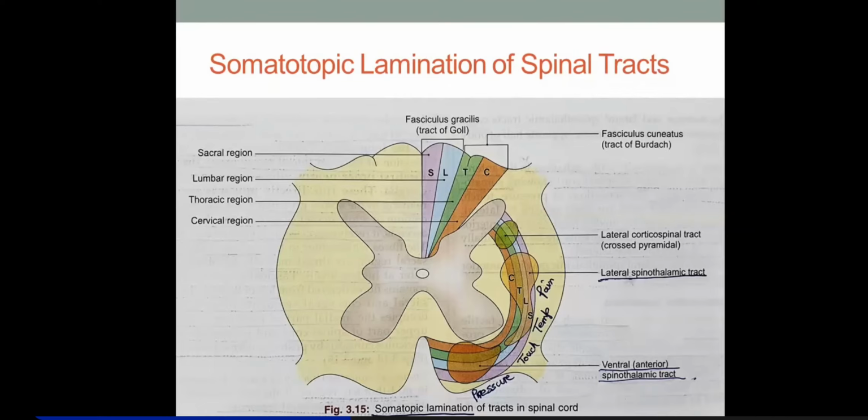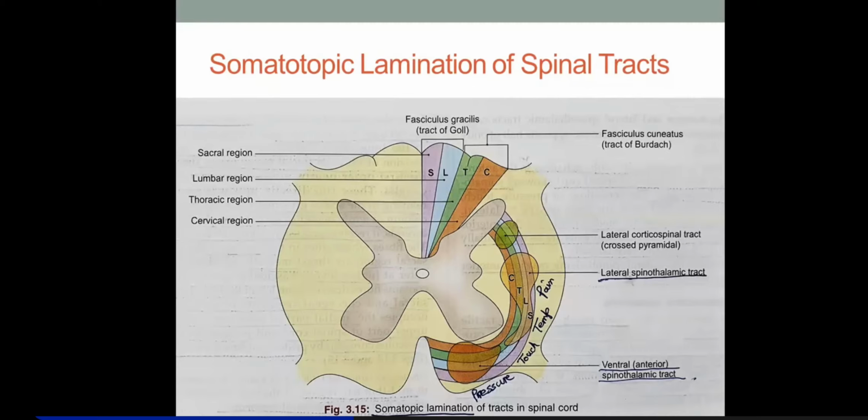So remember that in the spinothalamic tract, the cervical fibers will be facing more medially, and the sacral fibers will be facing more laterally. That is the somatotopic lamination.